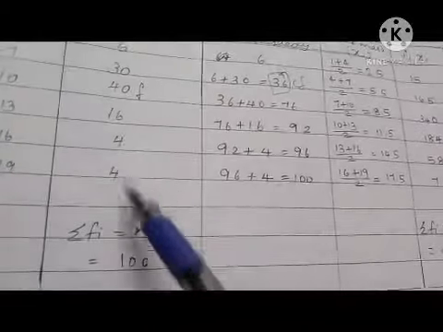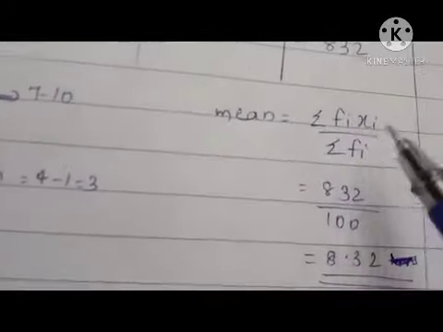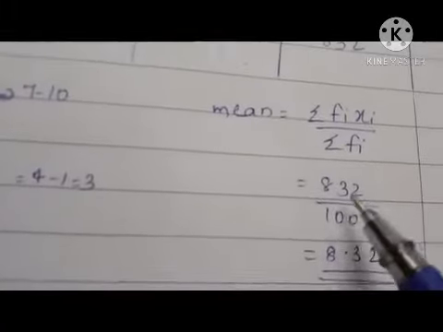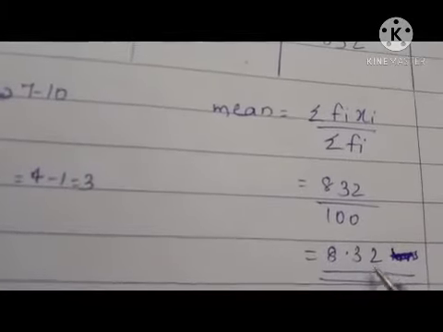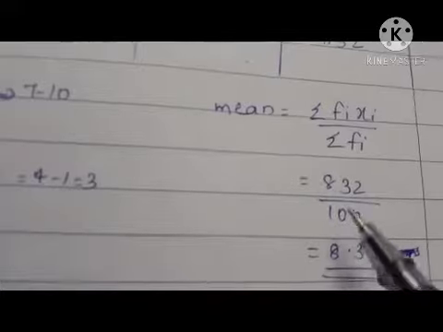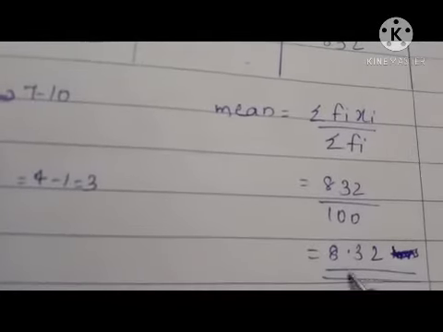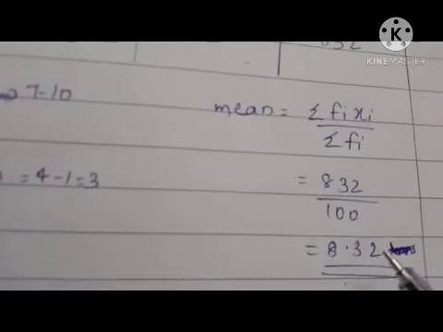Then sigma Fi I already got as 100. So for finding the mean, sigma Fi Xi by sigma Fi, 832 by 100 is 8.32. So the mean of the given observation is 8.32.